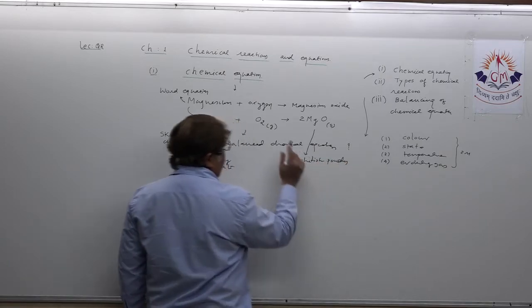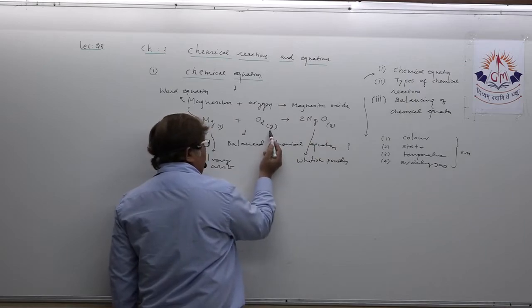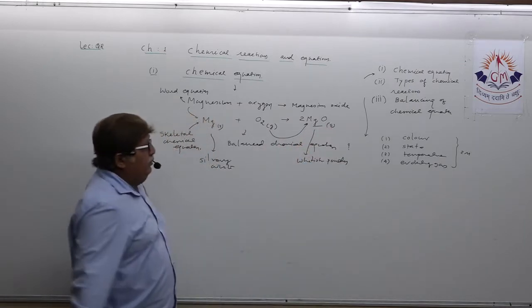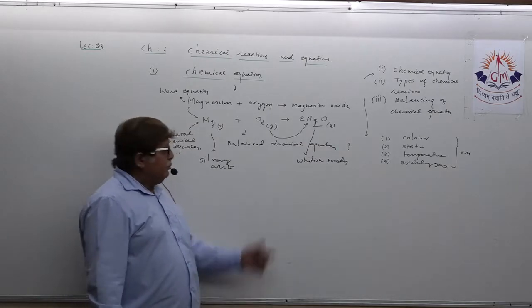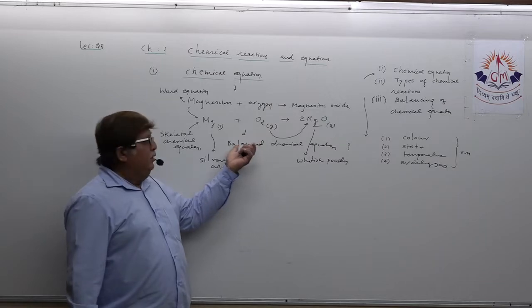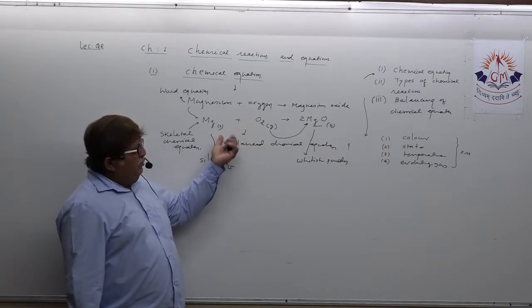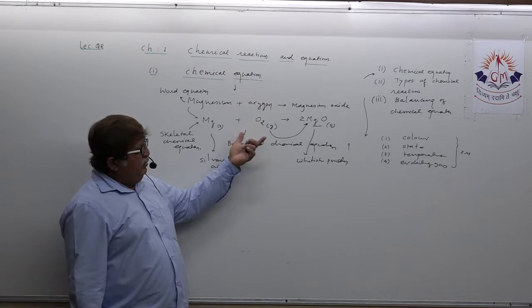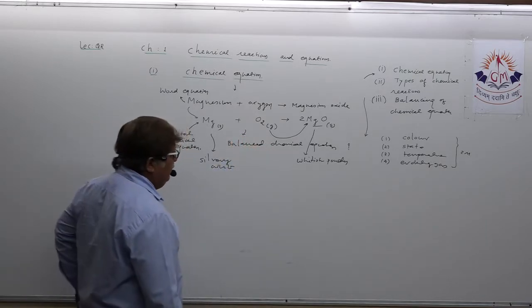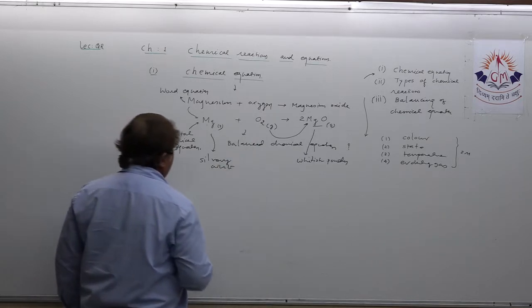And it is in solid state. Now oxygen, when combined with magnesium, became a solid. That means during this chemical reaction we can see the change in color, change in state also. Understand? Change in temperature and evolution of gas.